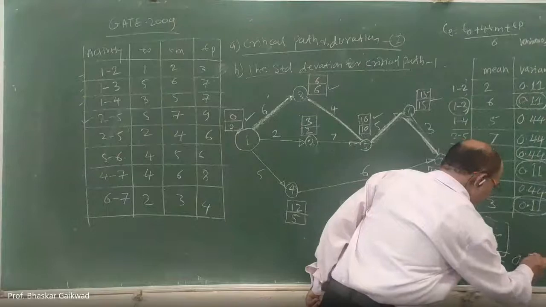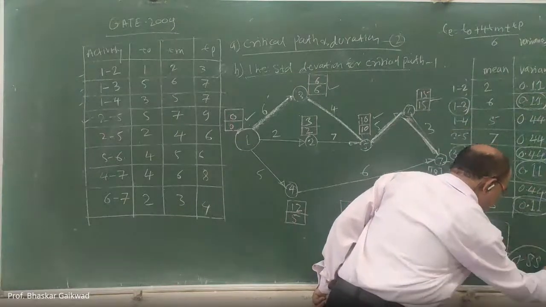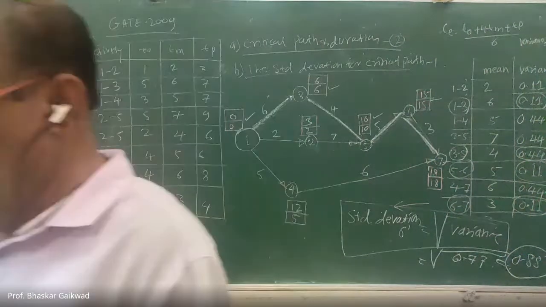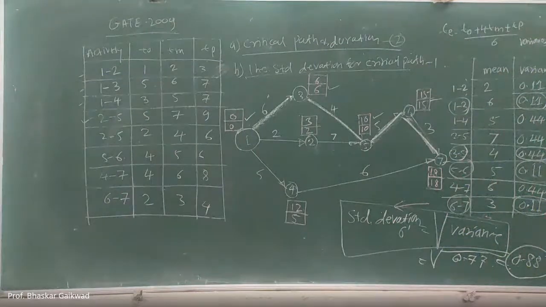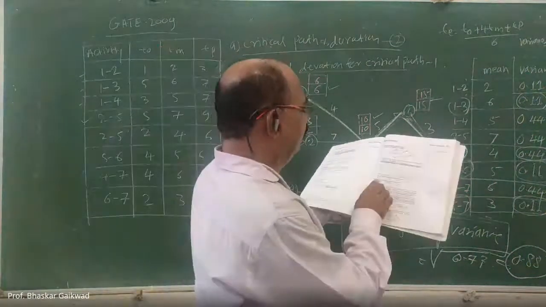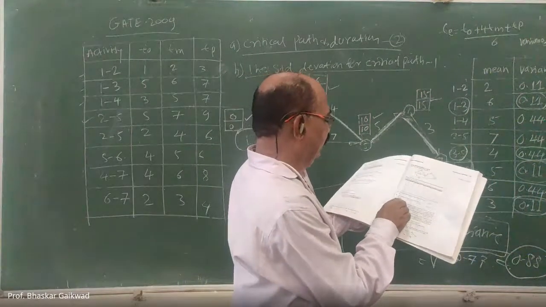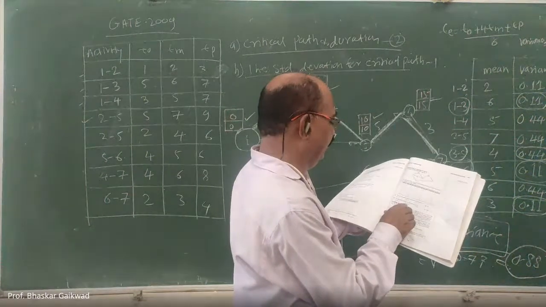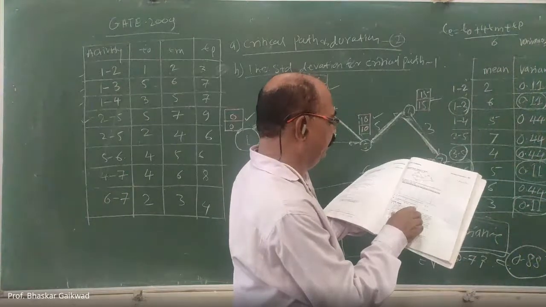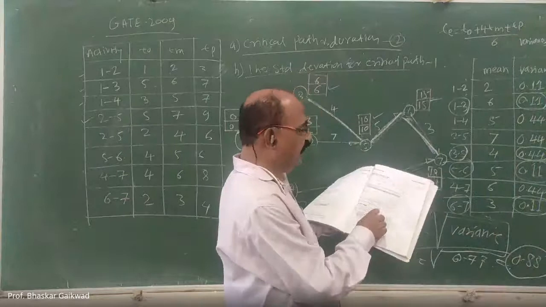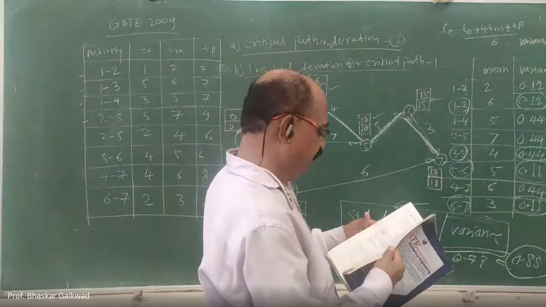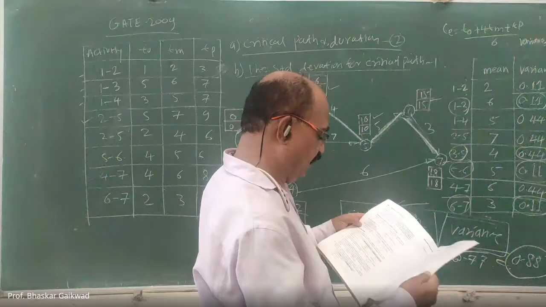0.88. Correct? So just we will check this. Is this answer there in our GATE book or not? So here is the standard deviation of critical path. For A, it is given 0.33. B, it is given 0.55. C, it is given 0.88. So your answer C is the correct answer or not? Just I will check, because the alternatives are there.